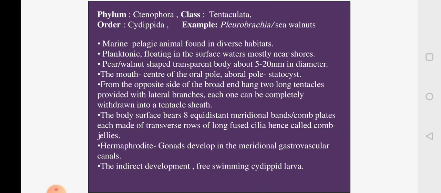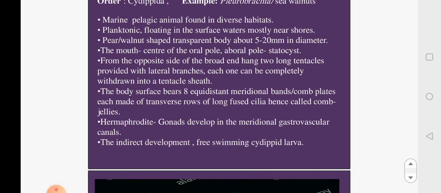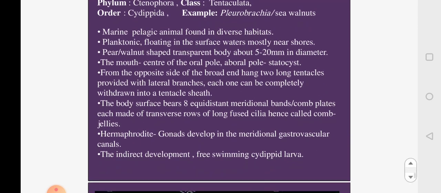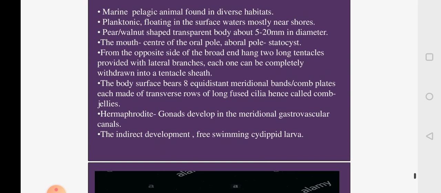A characteristic feature here is that the body is transparent. It measures between 5 to 20 millimeters in diameter. If you look at the animal, there are two poles. The one on the lower region has the mouth. You call that the oral pole. The opposite end is called the aboral pole, where a sense organ called a statocyst is located. The statocyst helps in balancing the body. The pole where the mouth is located is the oral pole on the lower side. The opposite pole is the aboral pole where the sense organ statocyst is located.